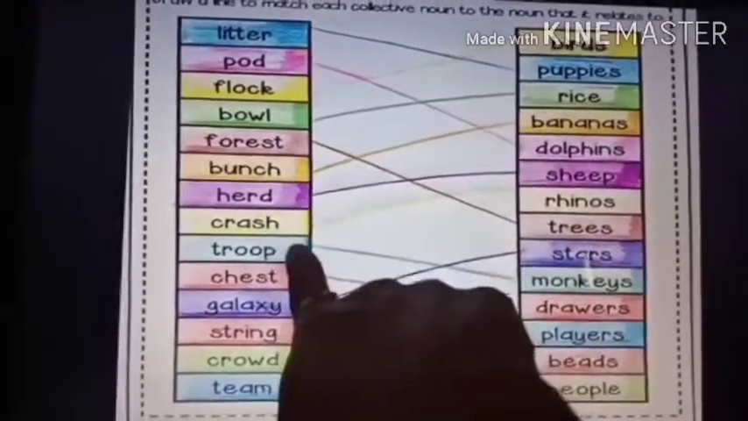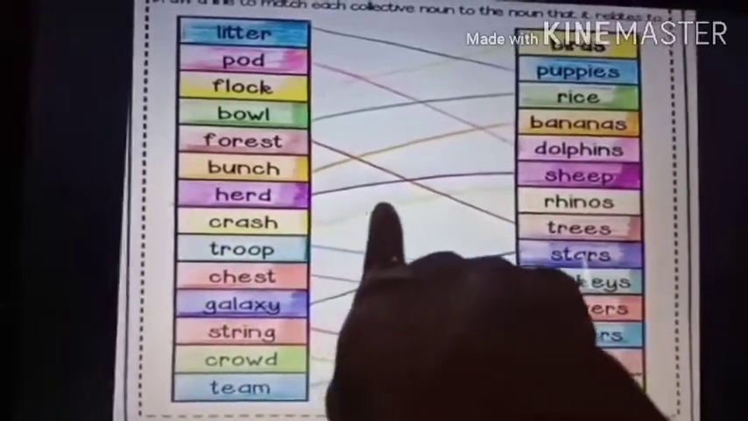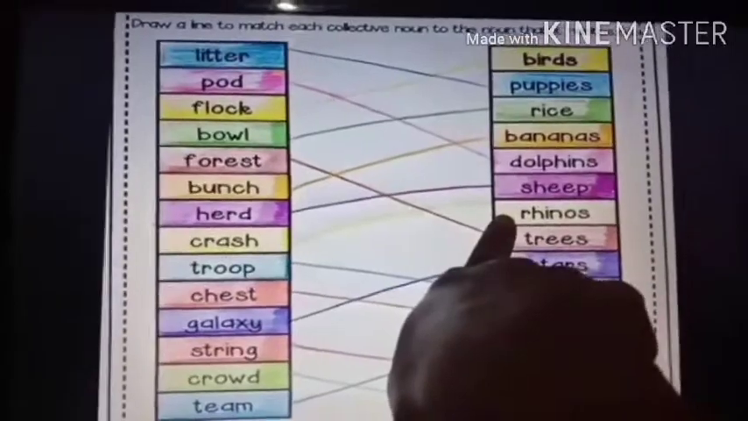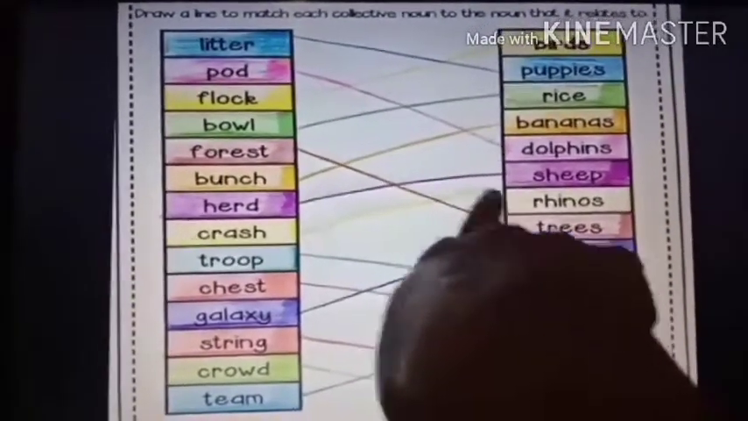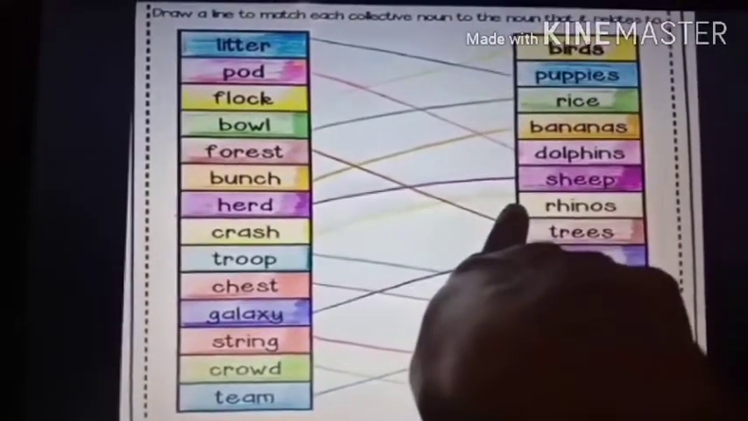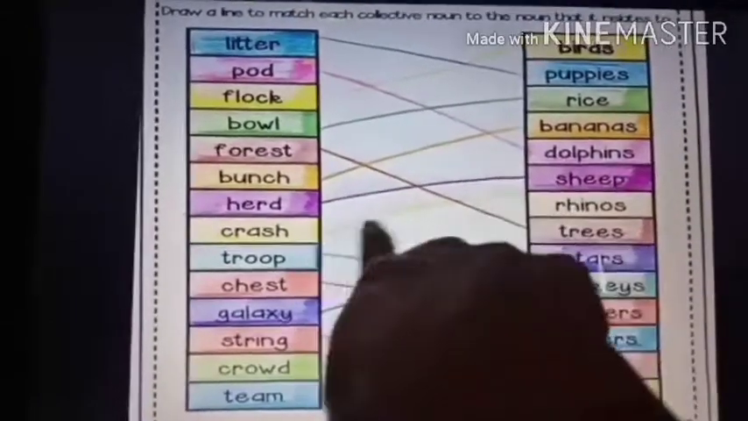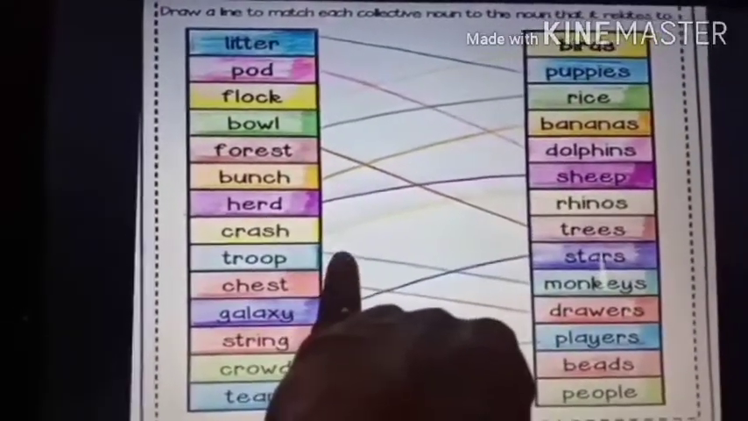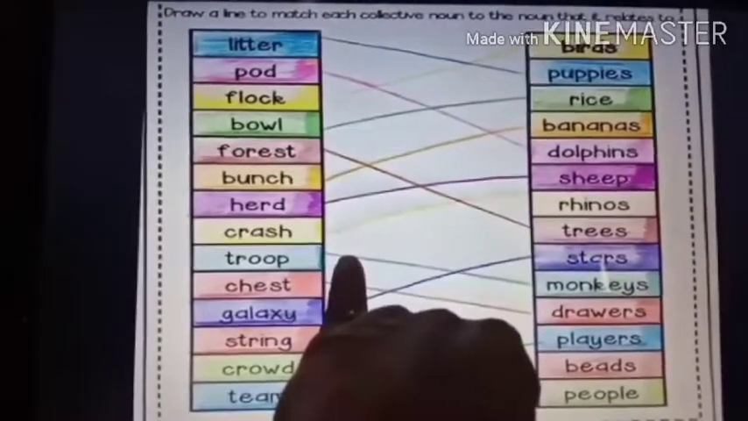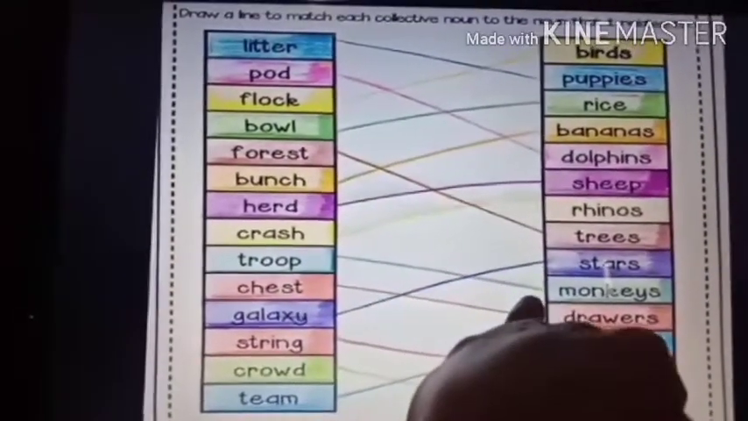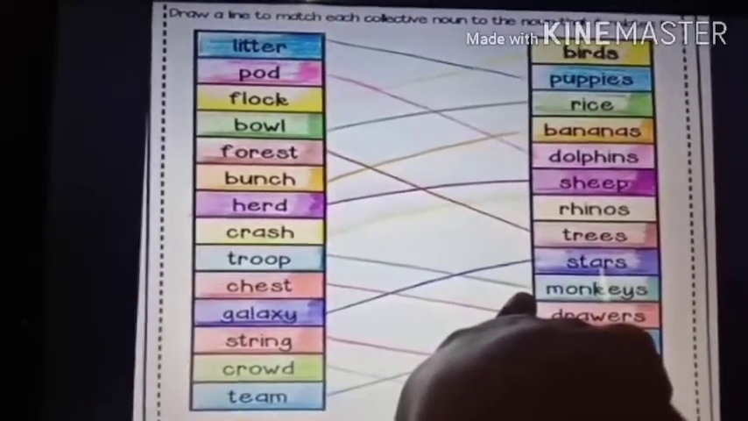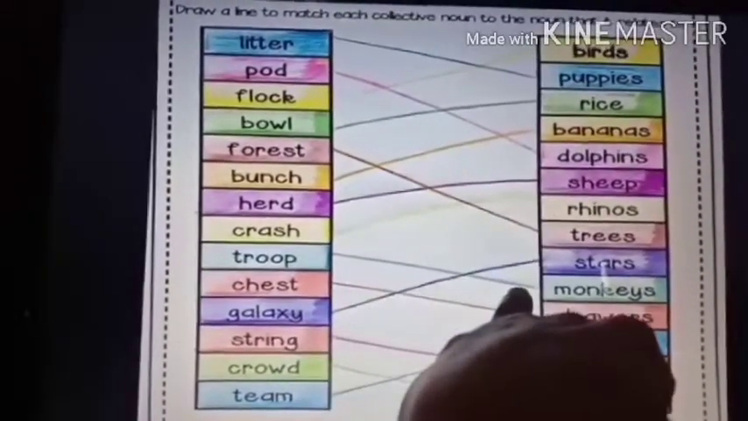Crash. Now what is crash? A group of rhinos, rhinoceros. You know rhinoceros? It is a wild animal, right? So a group of rhinoceros is called crash. It is a new word for you. Understood? Troop. Now what is troop? Do you know what is troop? A group of monkeys is called troop. When there are many monkeys together, it is called troop.